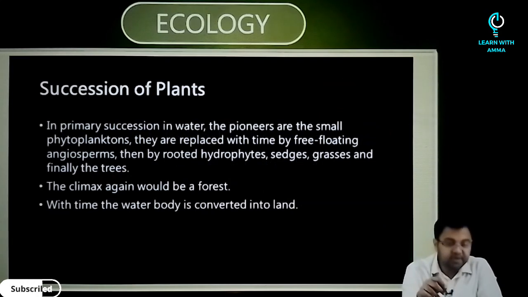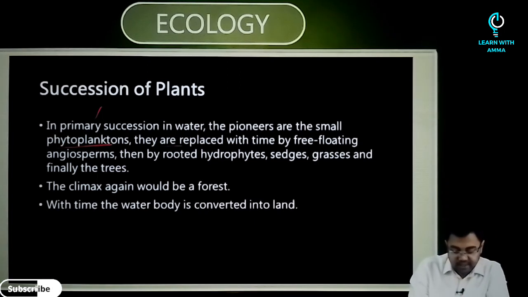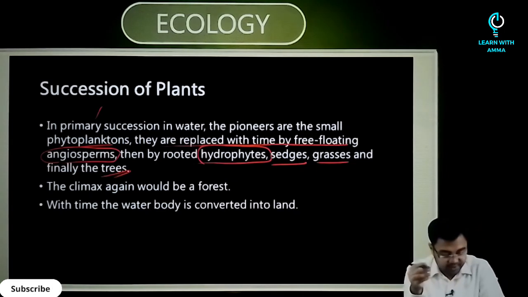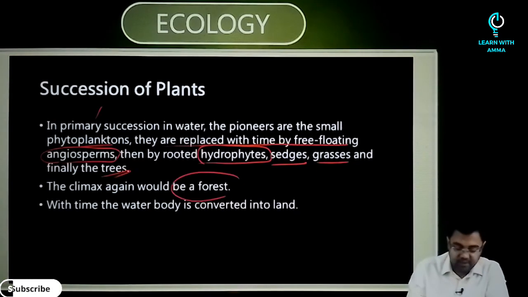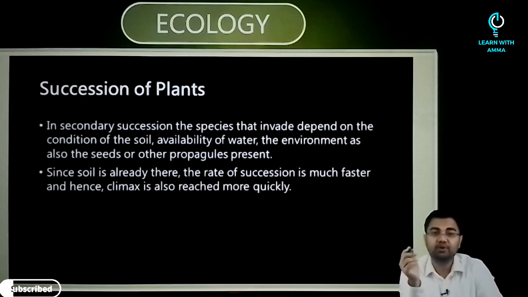Now next is primary succession in water. In water, the pioneers are small phytoplanktons. They are replaced with time by free floating angiosperms, then by rooted hydrophytes, sedges, grasses, and finally the trees. So the climax again would be a forest. With time, the water body is converted into land. So this is a very, very important point.